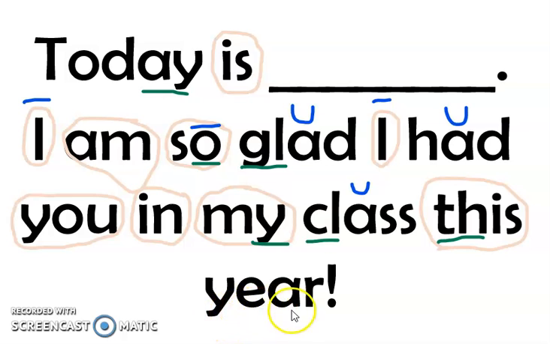So, two vowels go walking. The first one does the talking. Which one's the first one? The E or the A? It's the E, and the A is going to be silent. Now the A is still there. It just helps us remember that he's not saying anything. And the E is saying E. He's saying his name. Is that the long sound or the short sound? The long sound. And I marked it with a long line.